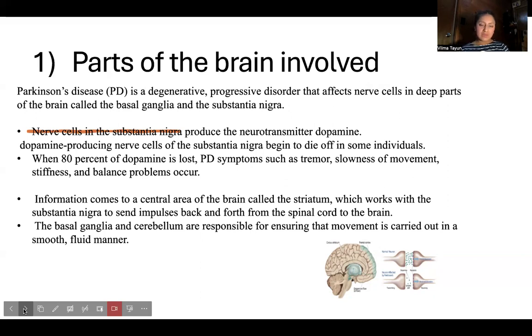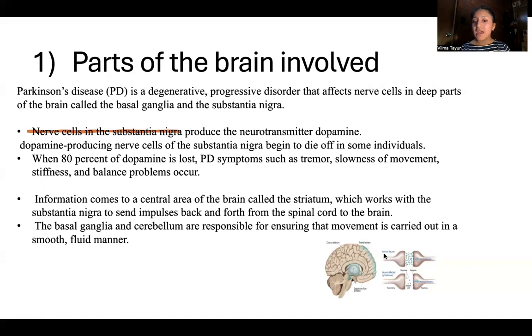The nerve cells in the substantia nigra produce the neurotransmitter dopamine, which is responsible for relaying messages to plan and control movements. In this image right here, we can see the brain of a healthy person who doesn't have Parkinson's.